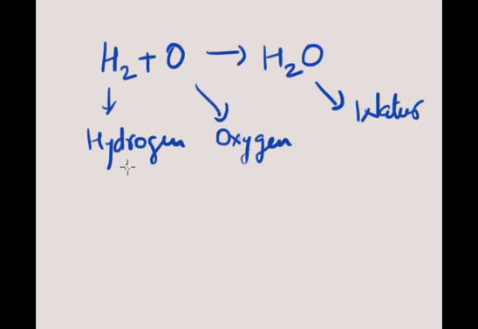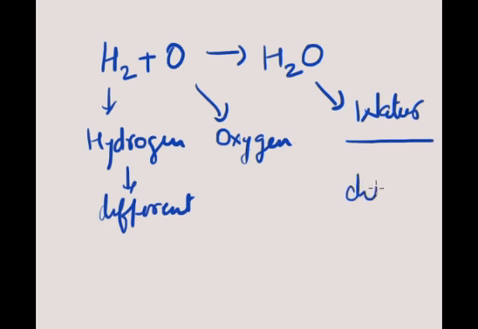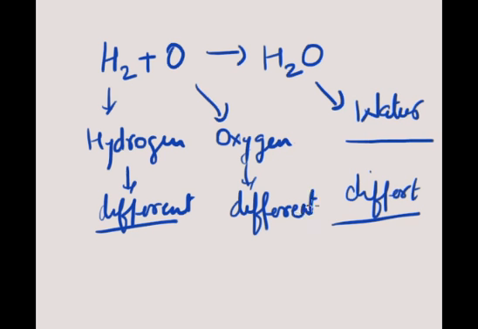The characteristics of hydrogen are different from the characteristics of water. Both are different. Oxygen has its own different characteristics. So these two are elements and this is a compound having a fixed proportion of mass.